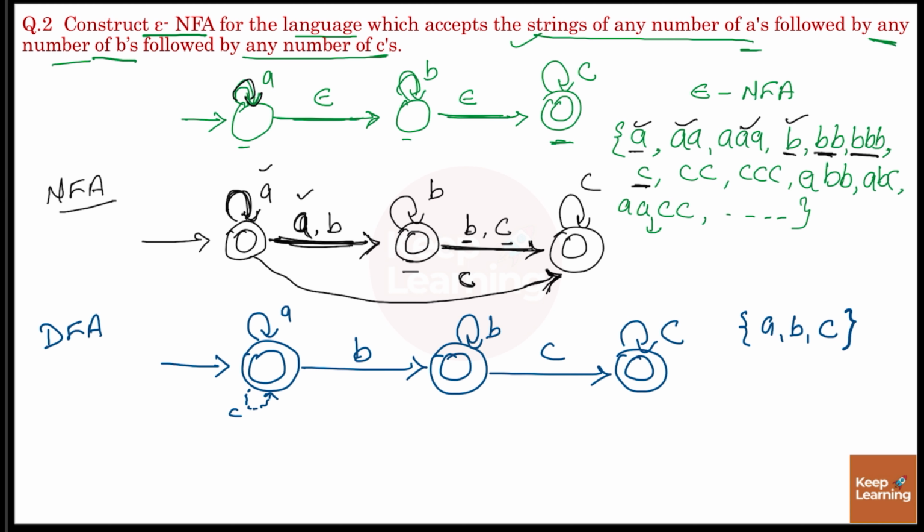No. Why? Because in that case it can accept CA, but A should be followed by C. So this will be a wrong transition.